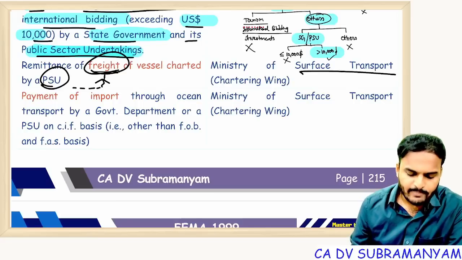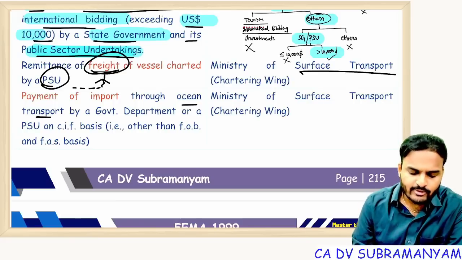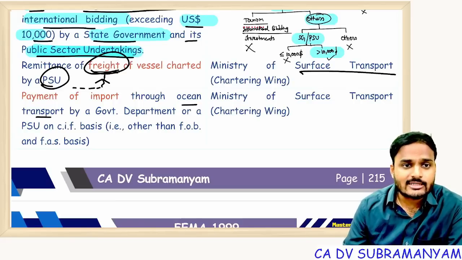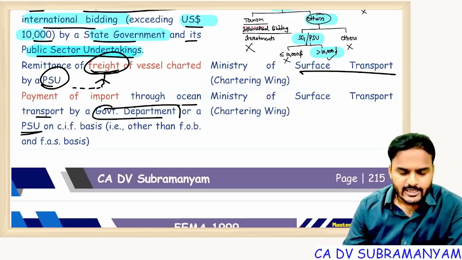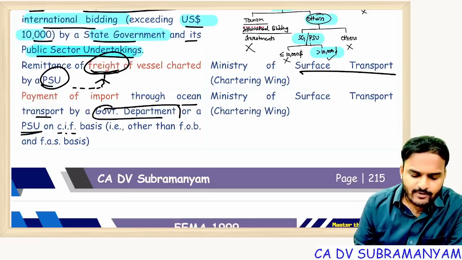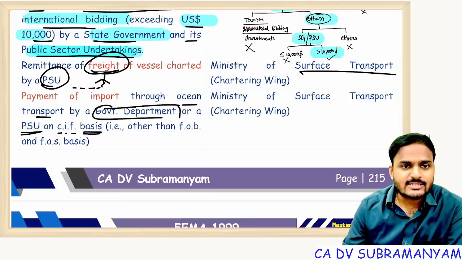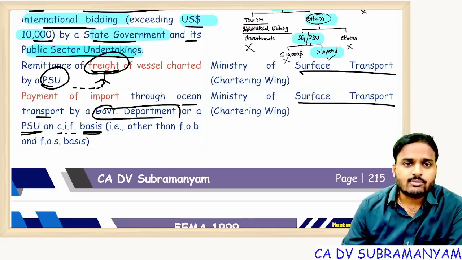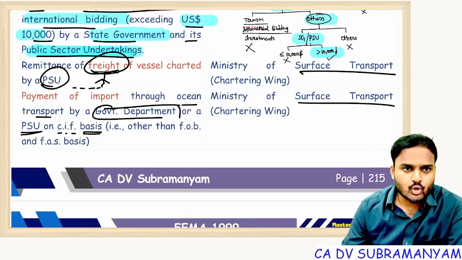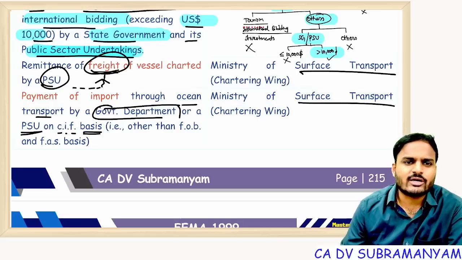Next one, payment of import through ocean transport. Transportation is through ocean transport. And who is the payer? Payer is a government department or a PSU. If it is on cost insurance freight basis, on CIF basis, then Ministry of Surface Transport permission is required. Suppose if it is FOB, free on board, or FAS basis, then permission is not required.